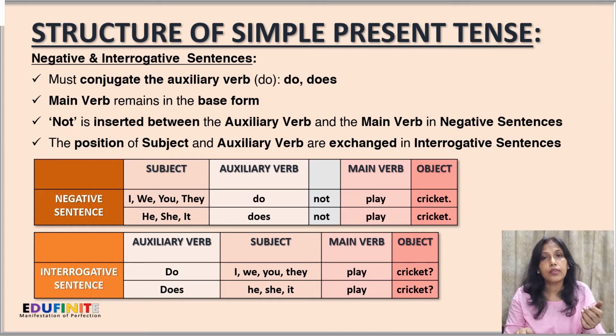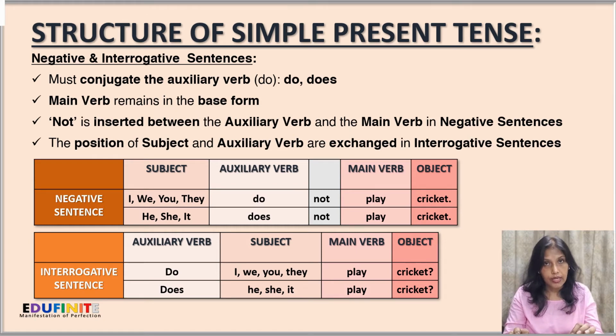Next, for third person singular number, it will be he, she, or it. So it will be he does not play cricket. We'll use the auxiliary verb does over here for third person singular number. So he does not play cricket, she does not play cricket, and likewise.